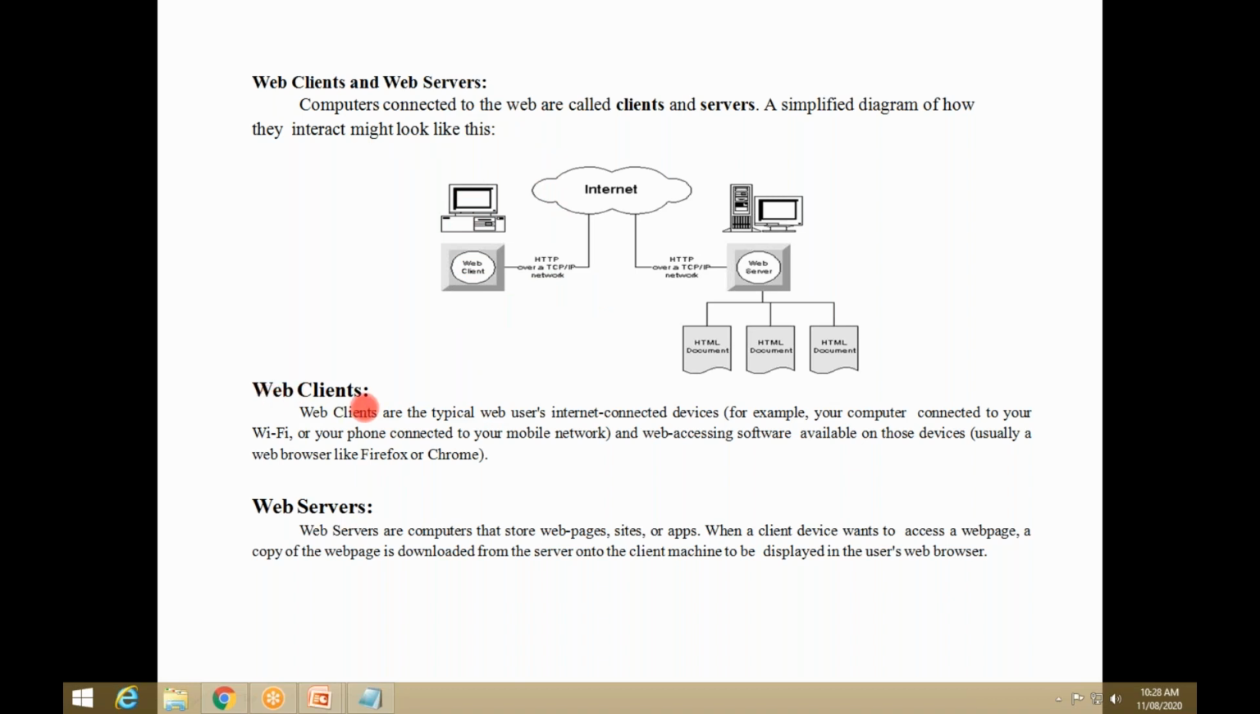This is accessible, this is a provider. The one who is accessing the information from the globe is called a web client. The one who is providing the information to the web client is called a web server, right?